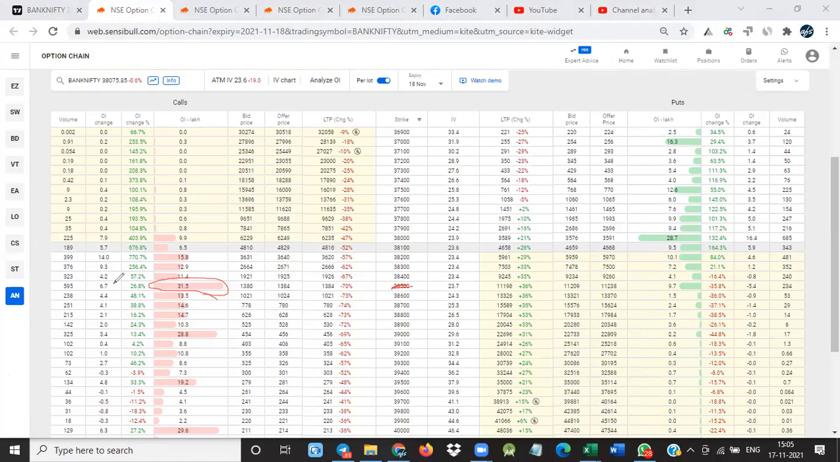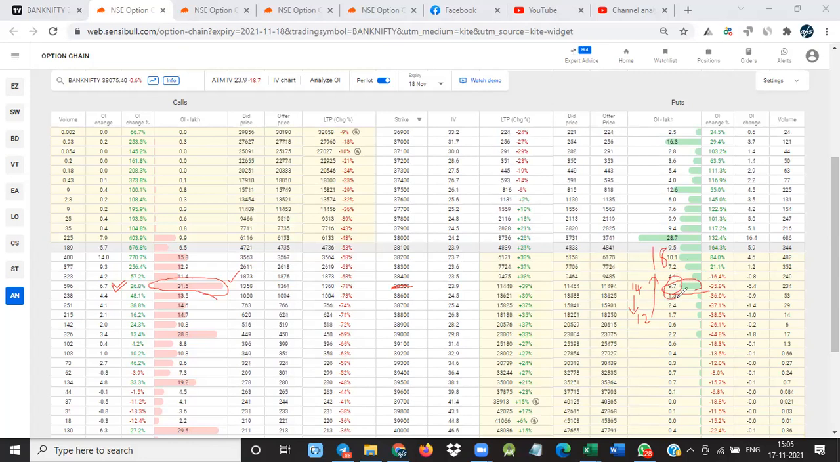See here, the call writers are with much volume. That is 31 lakh 50,000. On this side, now it is 9.7 lakhs. One time it was 14 lakhs, then it reduced to 12 lakhs when the market was down. Again it went up to 18 lakhs, then again it came to 9.7 lakhs.